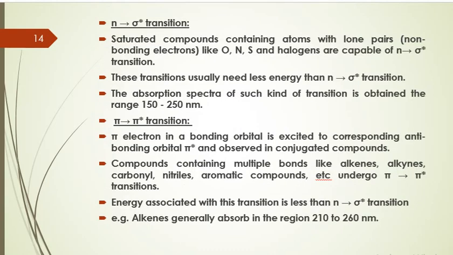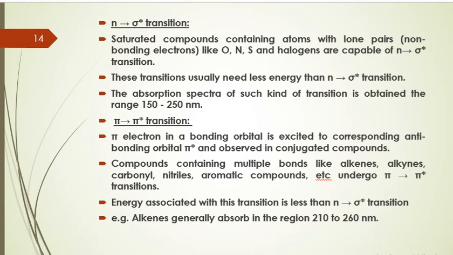The second type of transition is the n to sigma star transition. In this particular case, n electrons are involved, that is, the electrons which are not involved in bond formation. It is mainly seen in saturated compounds containing lone pairs of electrons, that is, compounds containing oxygen, nitrogen, sulfur and halogen atoms, which have non-bonding electrons and are capable of showing n to sigma star transitions.